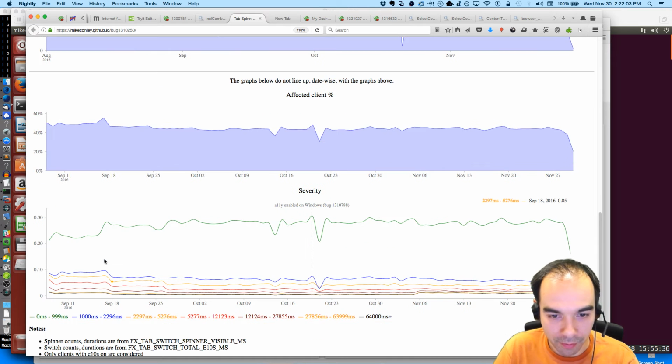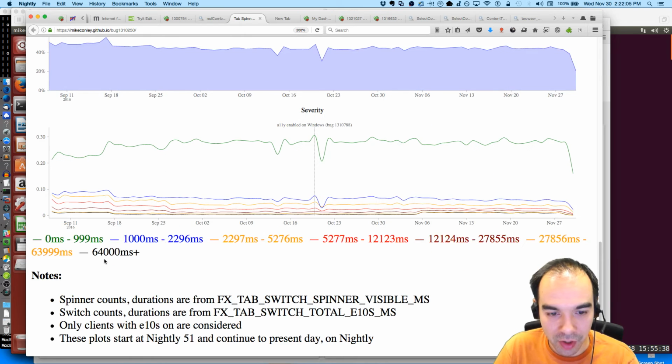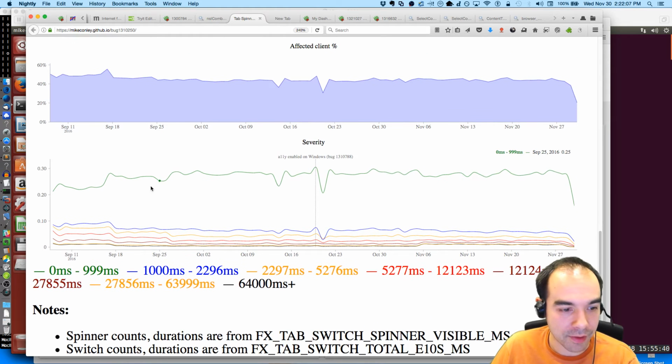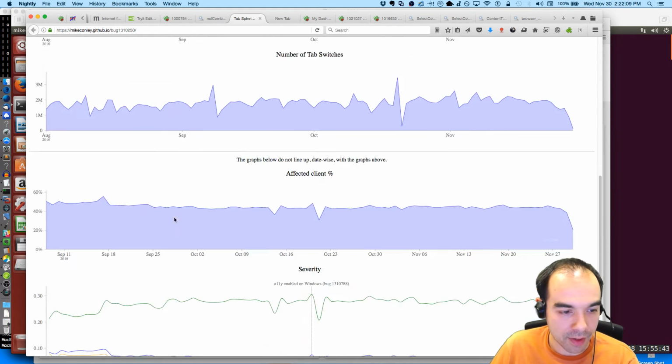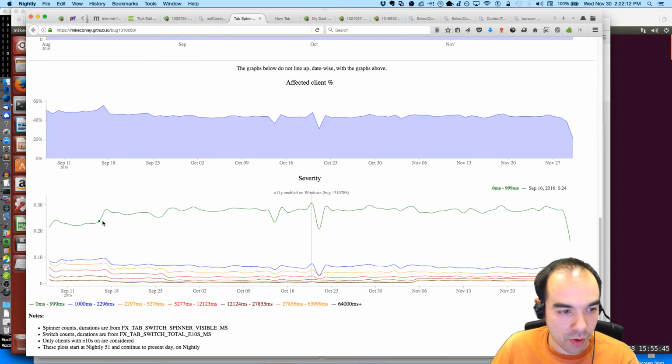Here, I'm going to try and increase the font. As soon as I try and zoom, the font increases, but the graphs don't change, which is kind of frustrating. So that's the 16th, and then the 17th. And those are build IDs. So the build on the 16th and the build on the 17th are what we care about.